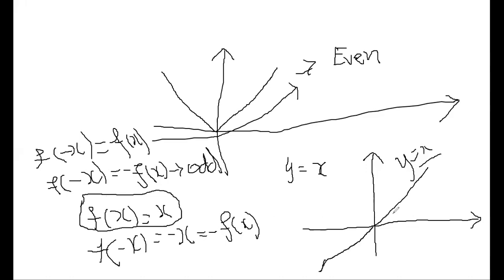Now in front of you, you already have the graph of the function y equals x. So graphically, how can we define this? If a function is even, it should be symmetric about the y-axis. Now we have one function that we have already declared is an odd function, and we have drawn its graph. By seeing that curve, try to predict how we can define an odd function graphically.